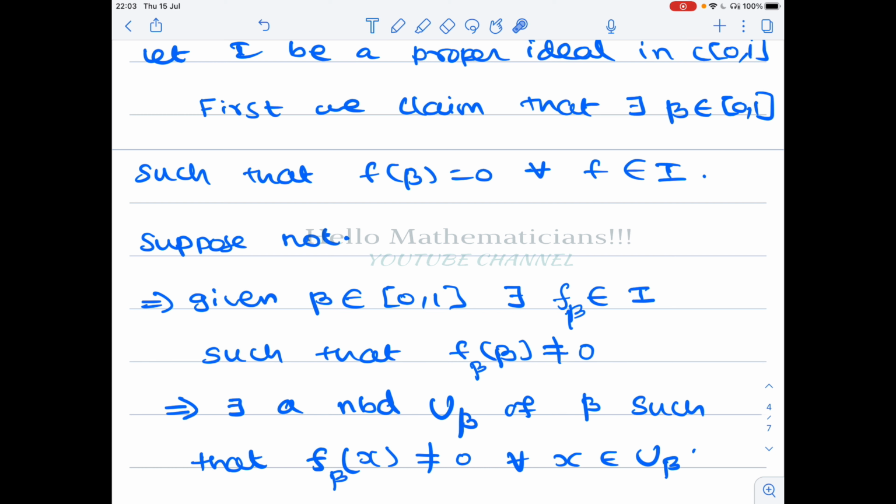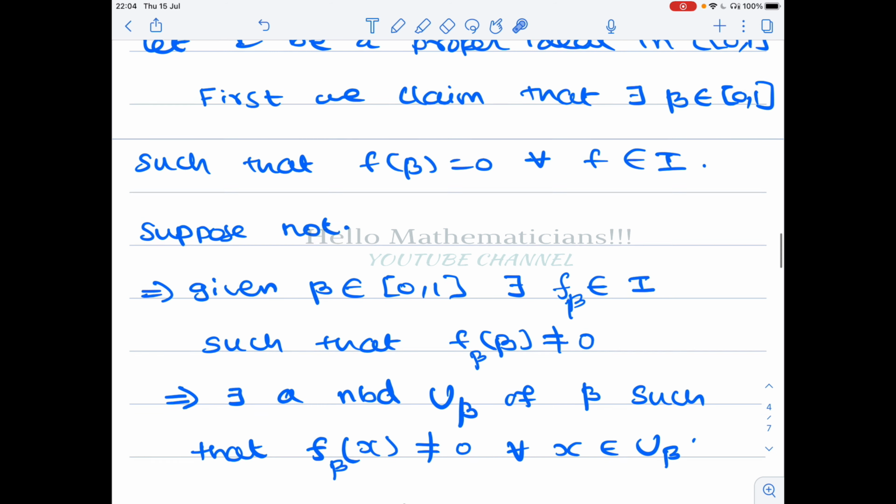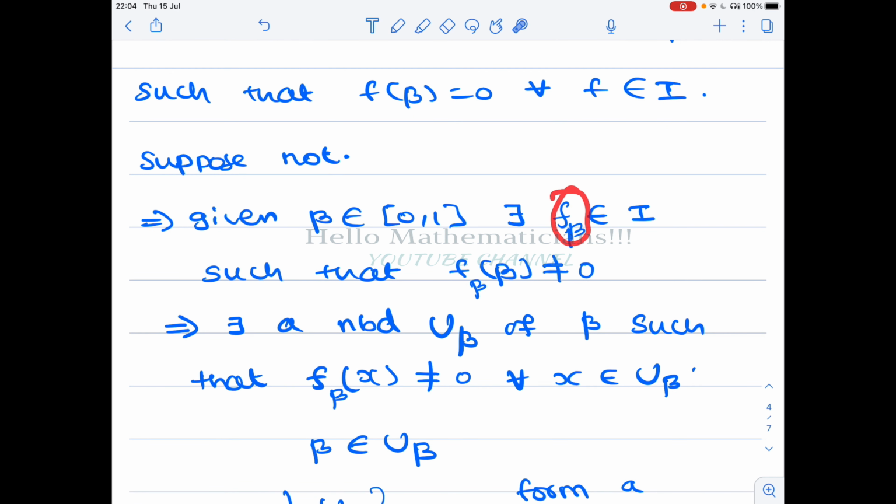This f subscript beta is the name of a function that satisfies the condition that at the point beta, f beta takes a non-zero value. And such an f beta exists for all beta belongs to closed [0,1] by our assumption.